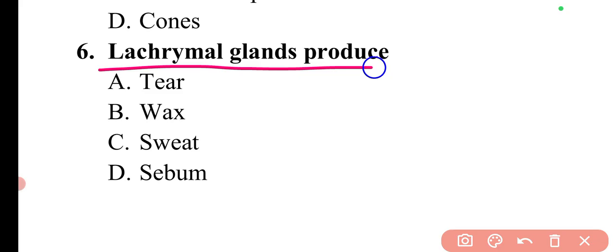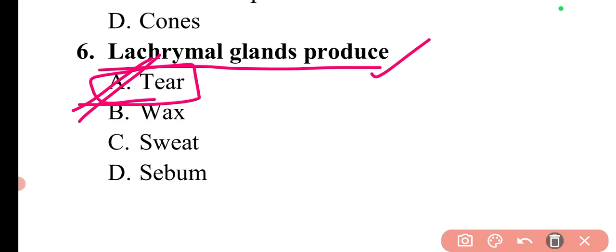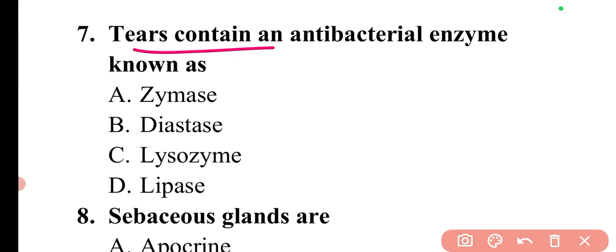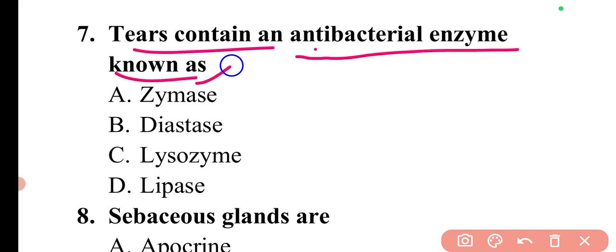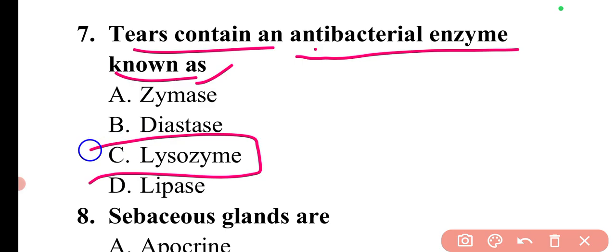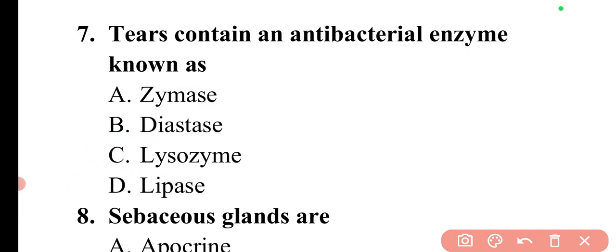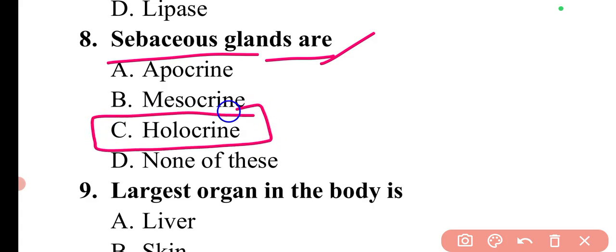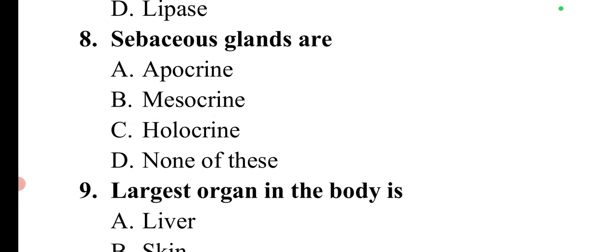Next question is, lacrimal glands produce. So basically lacrimal glands will produce tears. So here option A is correct. Next question is, tears contain an antibacterial enzyme known as. So the antibacterial enzyme in tears is lysozyme. So option C is correct. Next question is, sebaceous glands are. So sebaceous glands are basically holocrine glands. So here option C will be the correct answer.